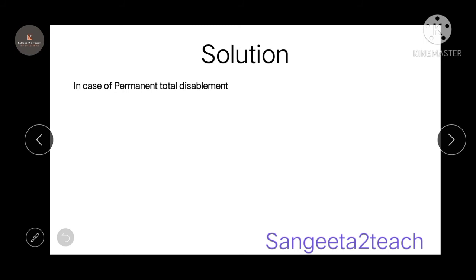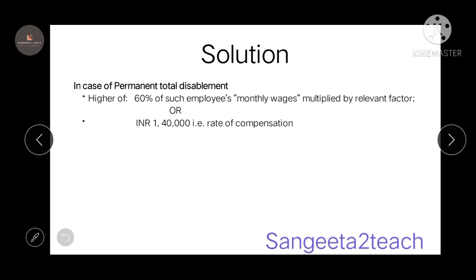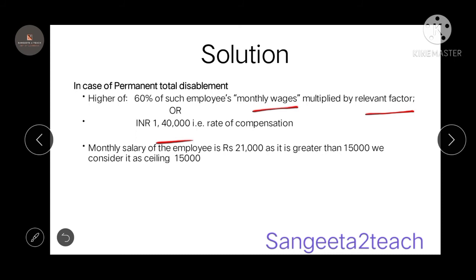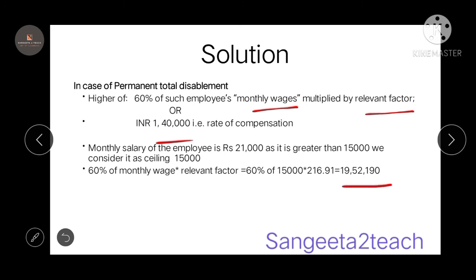So let's see the solution. In case of permanent total disablement, it is the higher of 60% monthly wage into relevant factor or 1,40,000. The monthly wage, as I said, is 21,000, which is greater than 15,000, so we are considering the ceiling as 15,000. The next point, 60% of monthly wage into relevant factor. So the answer is 19,52,190. Because it is greater than 1,40,000, we consider the highest one. So 19,52,190 is the solution.